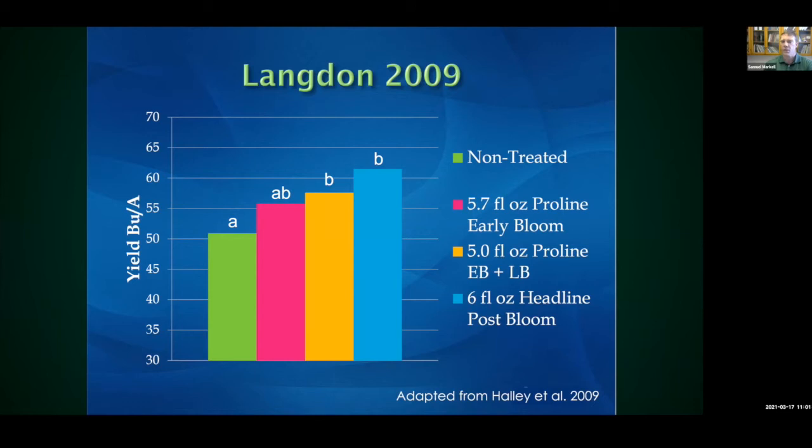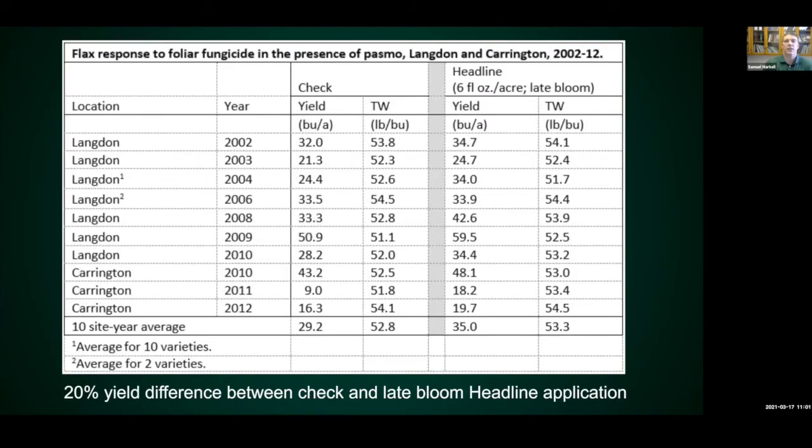He had a lot of other things going on here, but there's 2 rates of Proline and a rate of Headline here. This green bar is a non-treated, and using an early bloom and a late bloom application here with Headline, he was able to increase the yield over 10%, maybe as high as almost 20%. And it was good proof of concept. This is some of the early stuff in North Dakota in a really high yielding environment. If you go back just a little bit further, there were trials that were done in Langdon back until 2002.